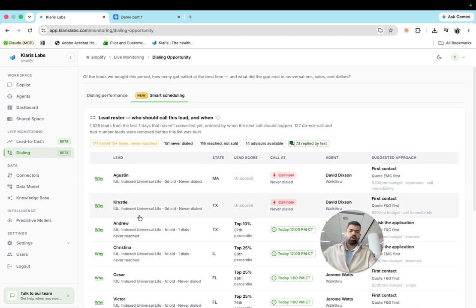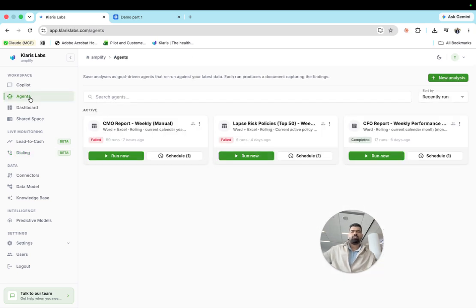This is all done automatically through Calendars. The third part is how you create custom agents. So imagine a finance team in that company wants to do regular monitoring of metrics and wants to create a weekly performance review for their board or their internal meeting.